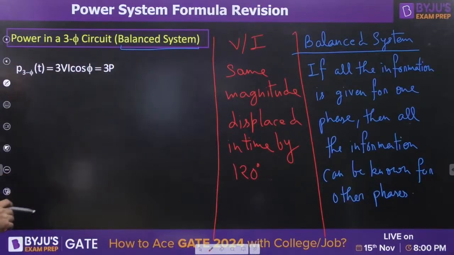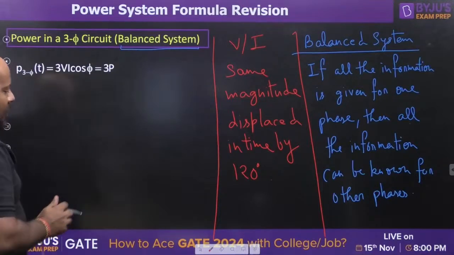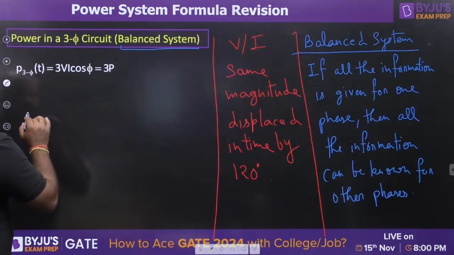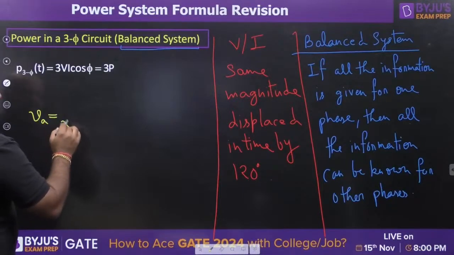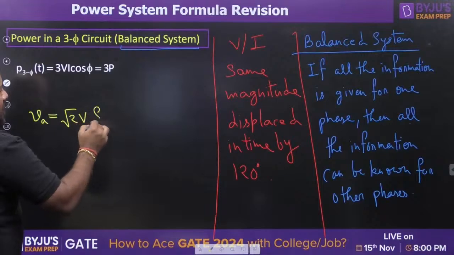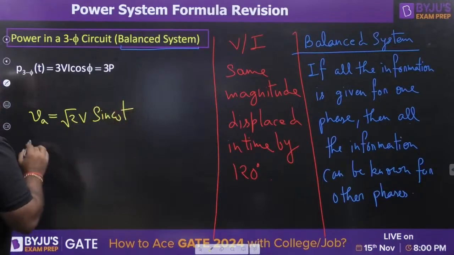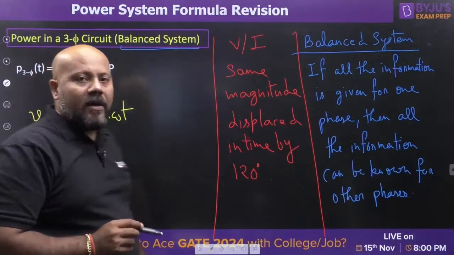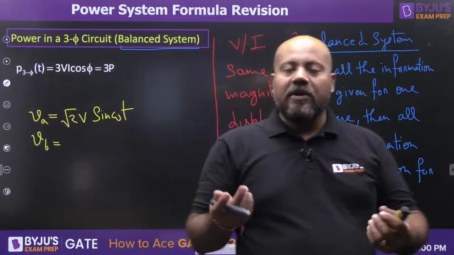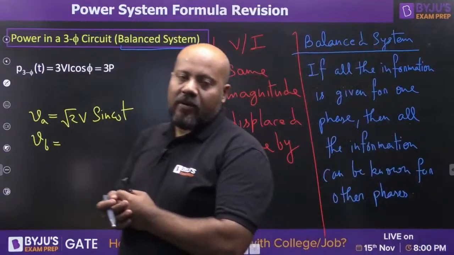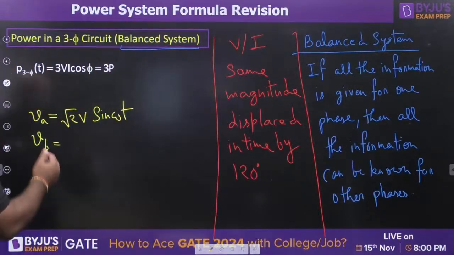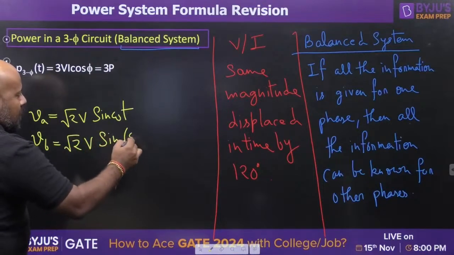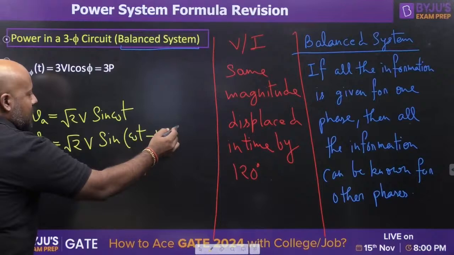Now, if you write the power in a three-phase circuit, please understand how we are writing. Suppose you have three phases A, B, C. For phase A, you are writing the voltage as root 2 V sine omega t. Can you tell me what is going to be the voltage for phase B? If you have all the information for one phase, for a balanced system, very easily you can write all the information for the rest of the two phases. So, if you know the voltage for phase A, what is going to be the voltage for phase B? It is going to be root 2 V sine omega t minus 120 degrees.